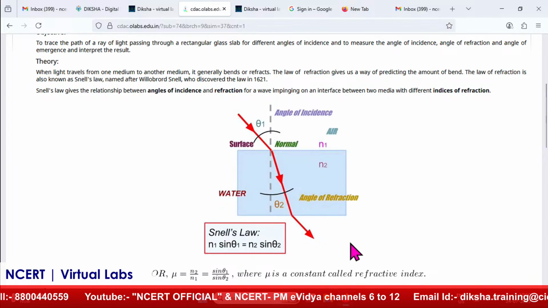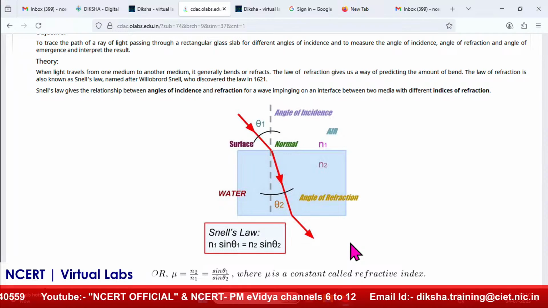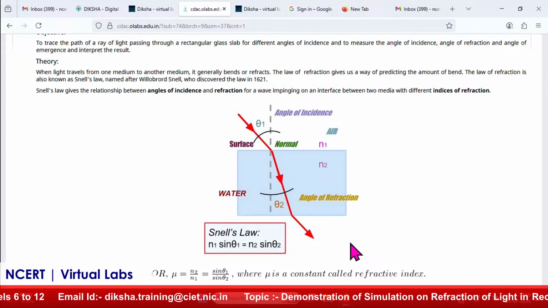It is simply the bending of light when it travels from one medium to another. Why does this bending happen? The velocity of light changes. Whenever it travels from a rarer medium to a denser medium, its velocity decreases, and when it travels from a denser to a rarer medium, its velocity increases.